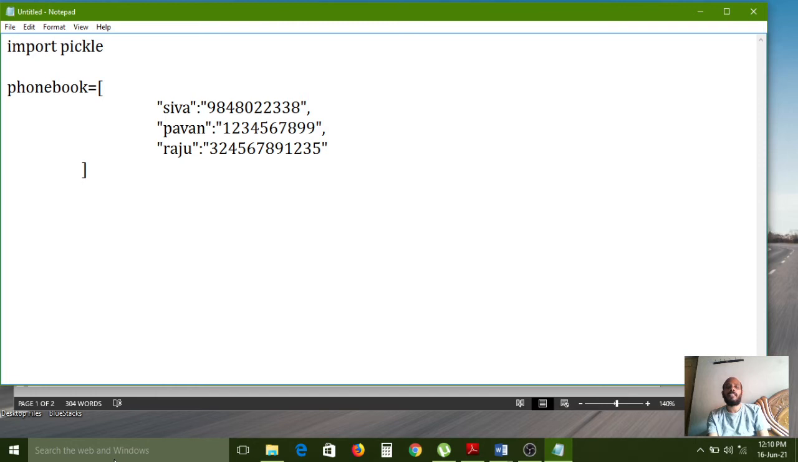Three records I have created, three persons' details as key value pairs. Because this is a dictionary, if you want to save any data in a dictionary, compulsorily you have to maintain a key value pair. And now I want to save this phone book into a file.